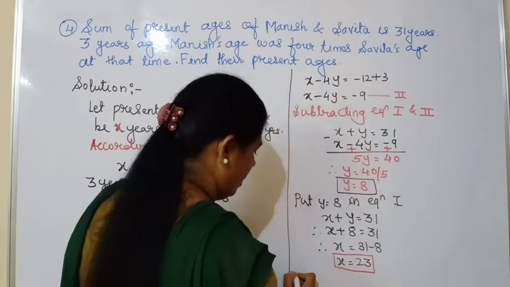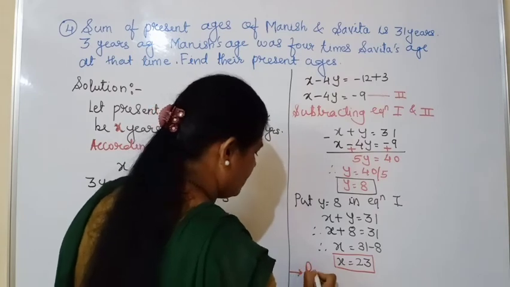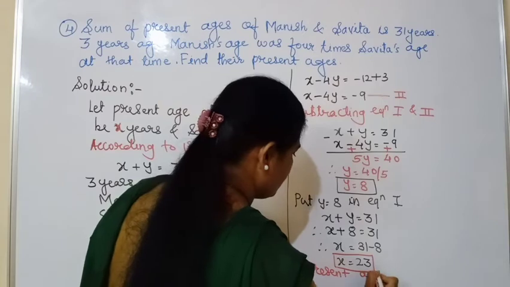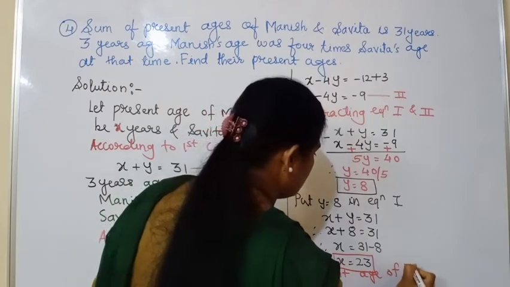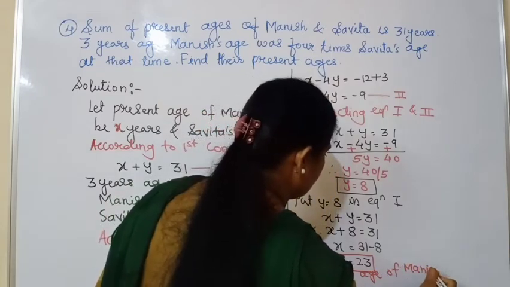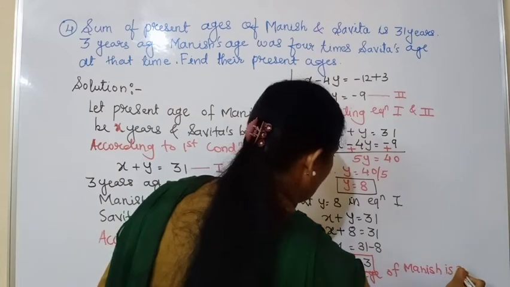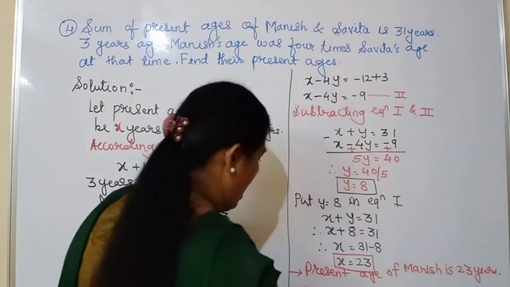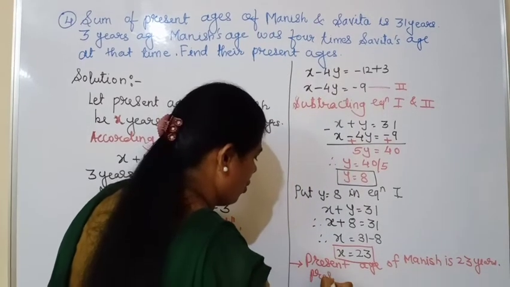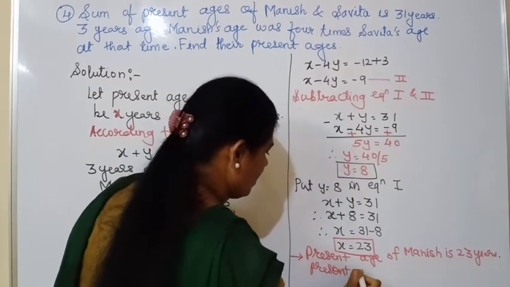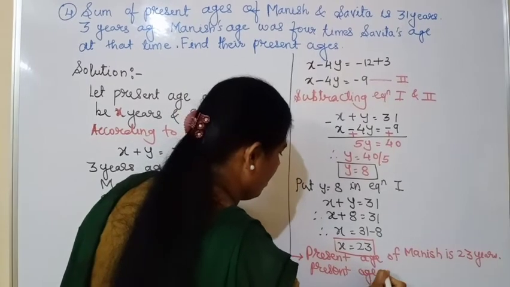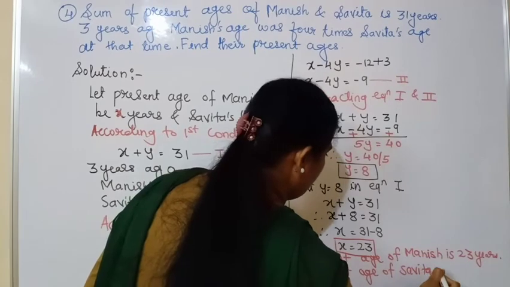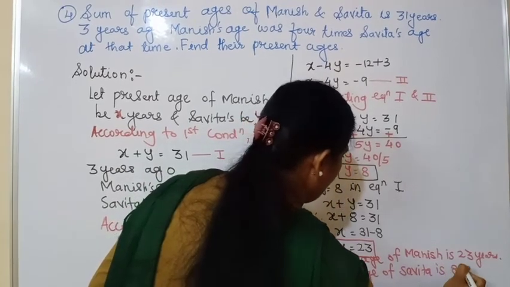So at the end we'll write the answer, that is the present age of Manish is 23 years, and present age of Savita is how many years? 8 years.